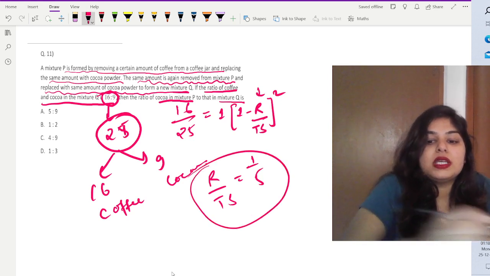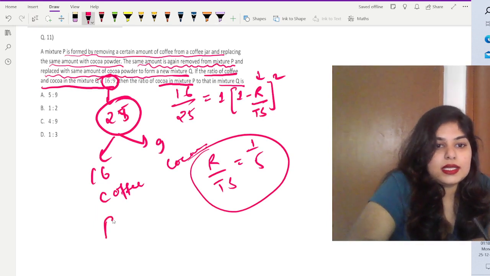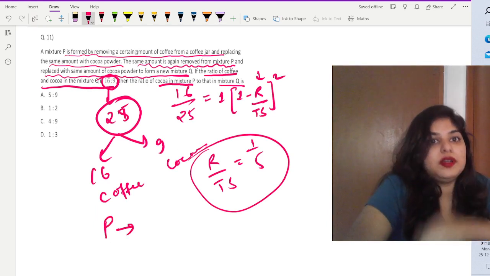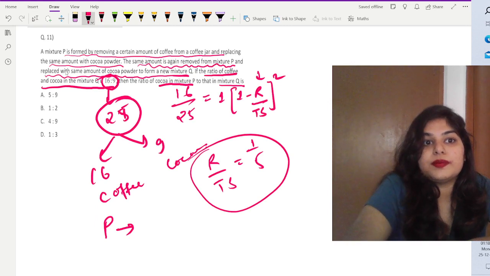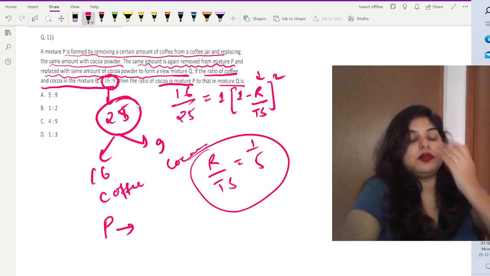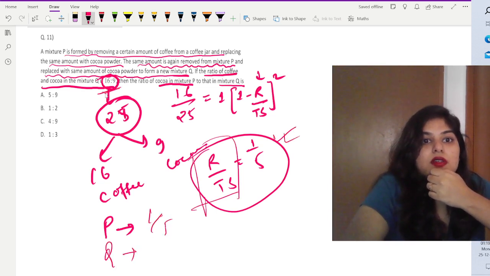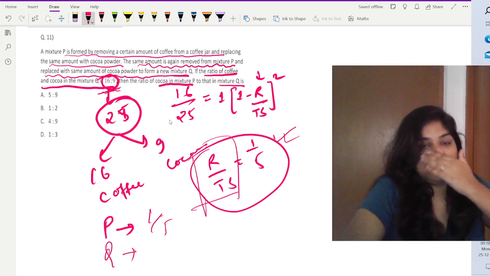Okay. Now, the next part of the question is, let us talk about the mixture P. What is there in mixture P? P is formed by removing a certain amount of coffee from a coffee jar and replacing the same amount with cocoa powder. The same amount is again removed from the mixture P and replaced with the same amount of cocoa powder. So the amount that we are talking about from the beginning that is being removed, that is the same amount. We have already got the removable amount is 1 by 5, right? And in Q, we are already given the final solution, right? In the final solution, how much we have replaced, that is what we are talking about here.